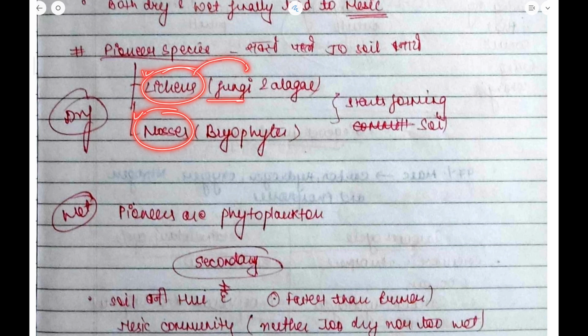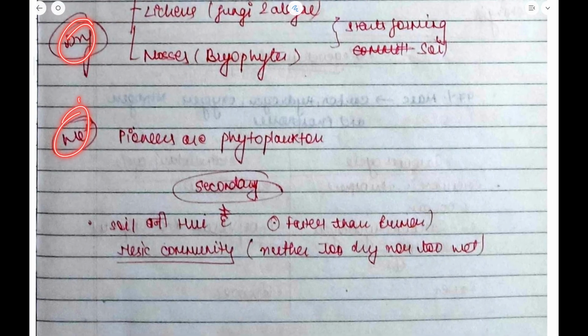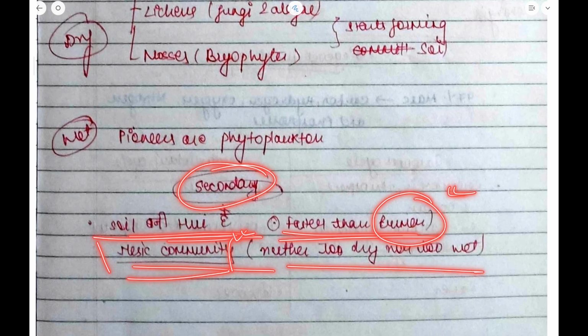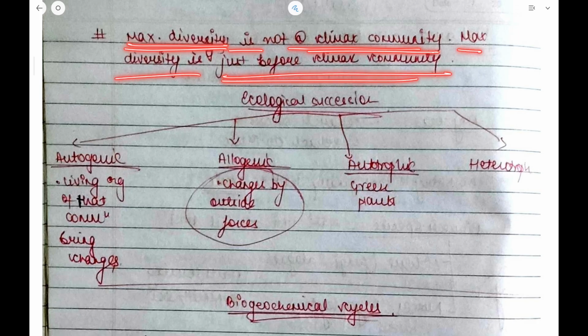Lichens have a symbiotic relation of fungi and algae, whereas mosses are bryophytes. Now this is related to the dry ecosystem. If I talk about the wet ecosystem, pioneers are the phytoplankton. Secondary succession has soil and is faster than primary succession, and it leads to the mesic community. It means that it is neither too dry nor too wet. Now, maximum diversity is not at the climax community. Maximum diversity is just before the climax community.